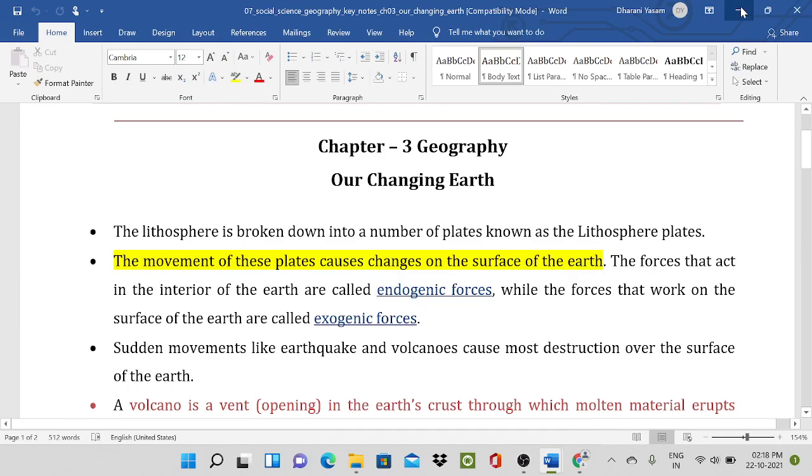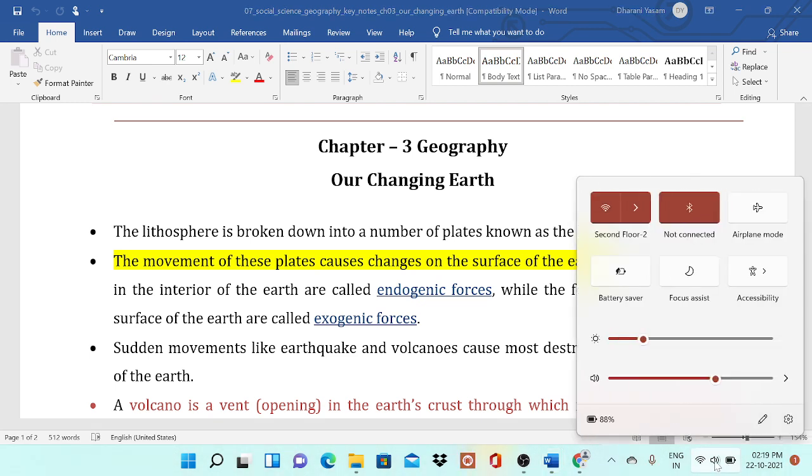Hello, Namaste. Now let's go for third unit, Geography 7th standard. That's our changing Earth.